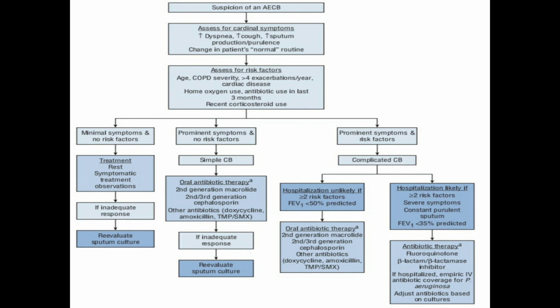Whereas in case of prominent symptoms and risk factors, we should suspect complicated chronic bronchitis.